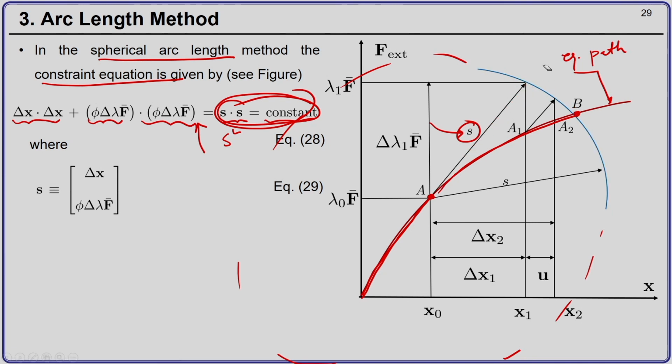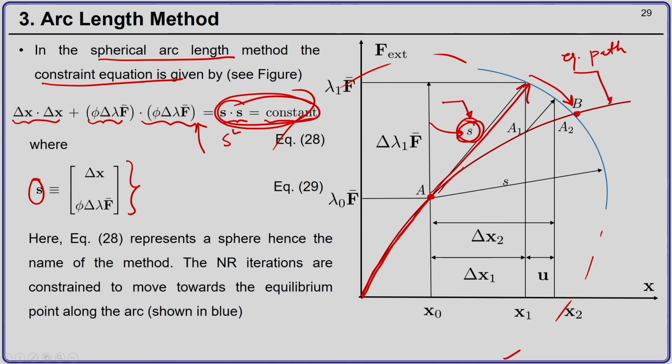So, the Newton-Raphson algorithm has to move along this blue path, and whether you have a curved line or something like this, you will be able to trace it, depending on the length of this arrow, which is S. So, you can continuously keep changing this S to trace your equilibrium path, where this vector S can be thought of as a vector of delta x and phi delta lambda f bar.